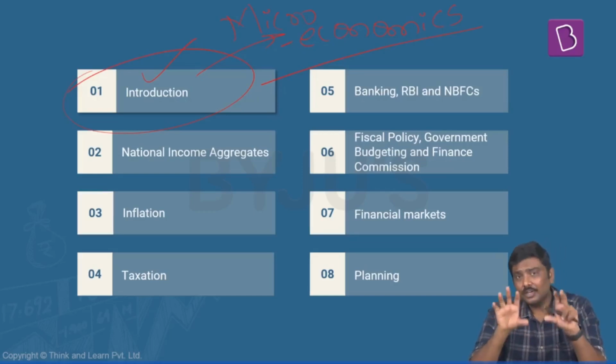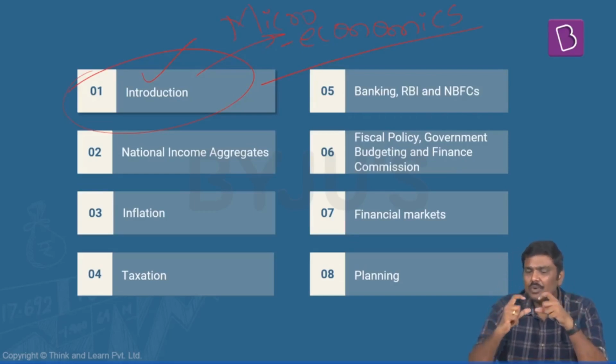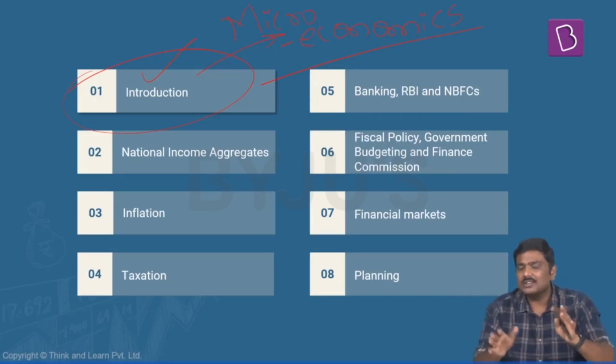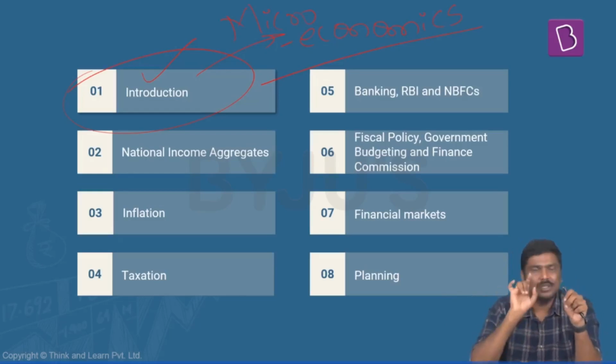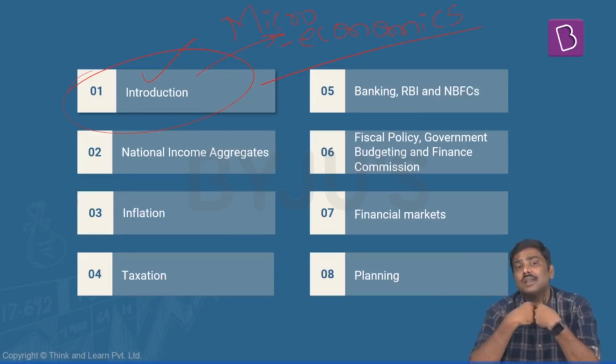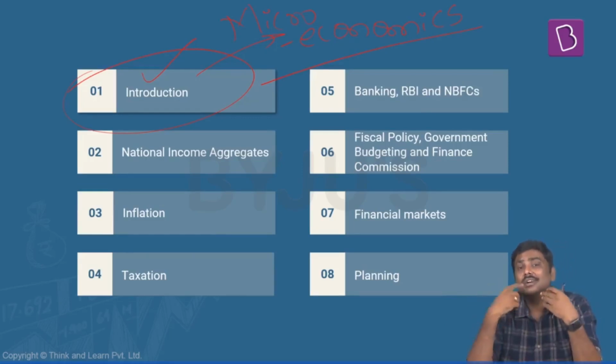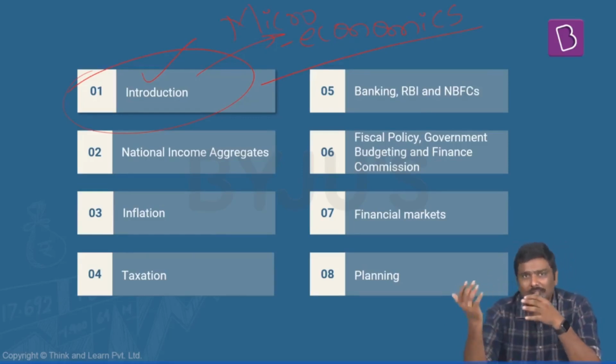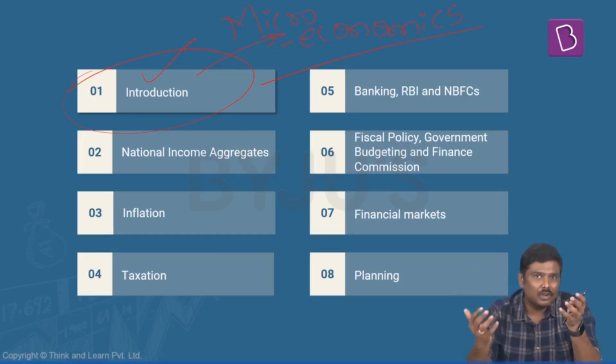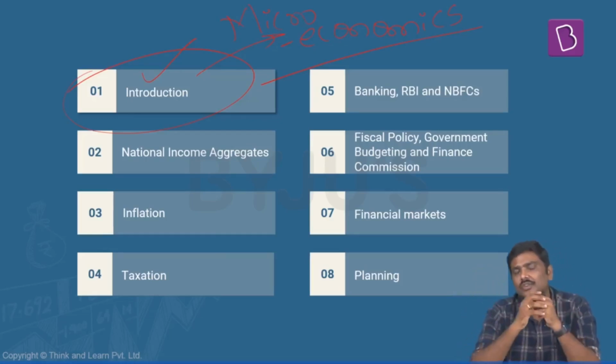Again, the idea related to macroeconomics is present in prelims also and mains also. But microeconomics is most of the time, or in the last 10 years, limited to the prelims itself. Right? For example, he might ask you a question on what you mean by the law of supply, law of demand, the application of it, market equilibrium, Engel's law, and so on and so forth.